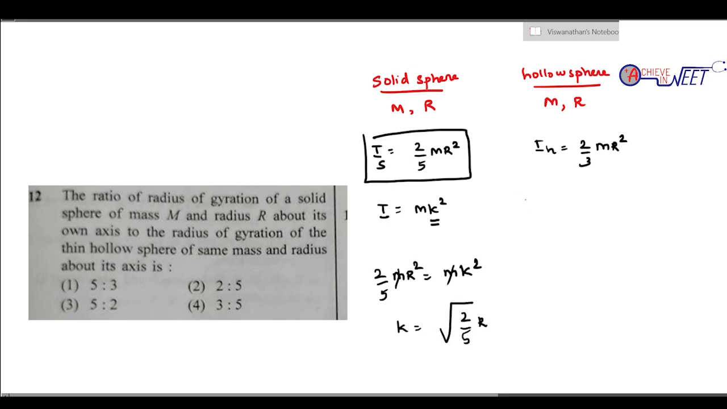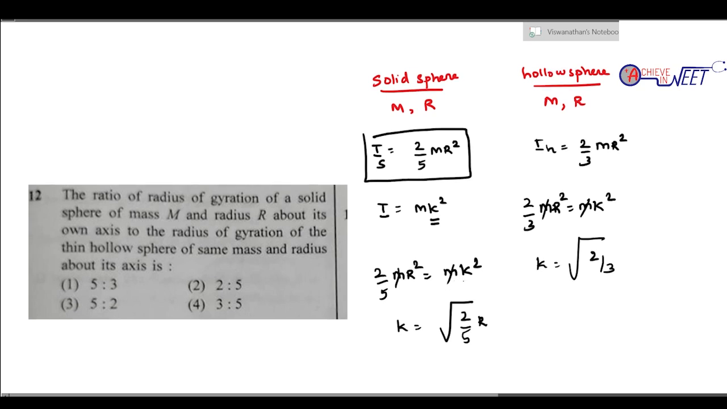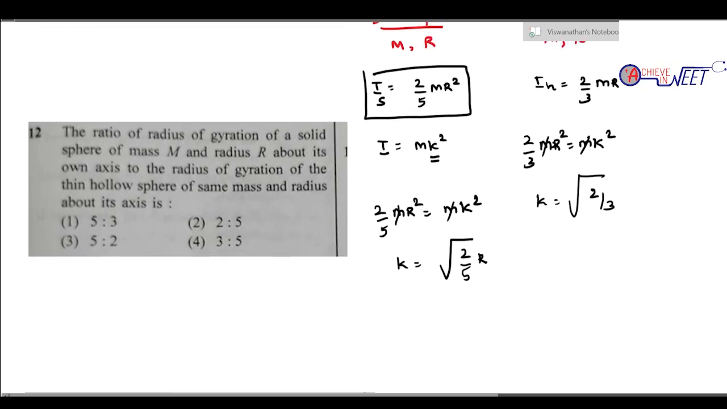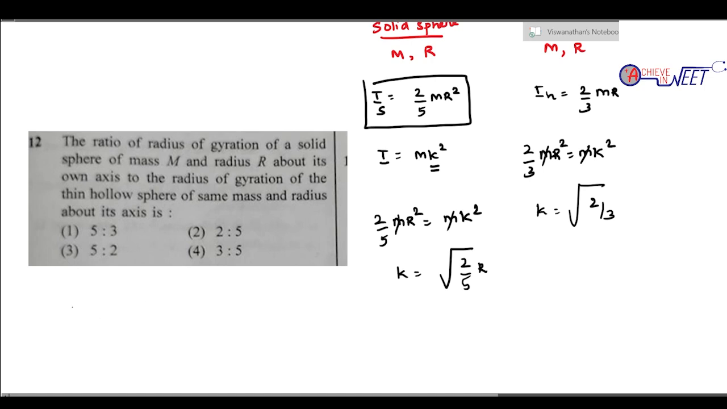அப்போ அதே மாதிரி இங்கே என்ன வரும், 2 by 3 mr square will be equal to mk square, where k is the radius of gyration. It is root of 2 by 3. சரியா? Okay. So they're asking the ratio என்னவா இருக்கும்ட்டு, k solid to k hollow. So நீங்களே பார்த்தீங்கன்னா it is going to be root 2 by 5 is to root 2 by 3. So root 2 cancel ஆயிரும். So it is root 3 is to root 5.